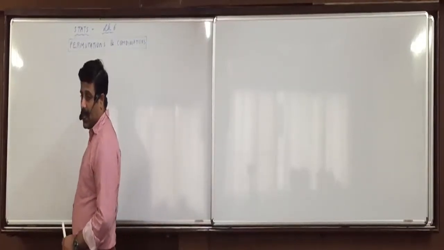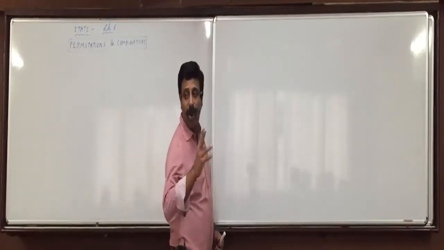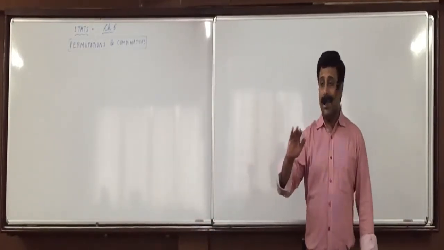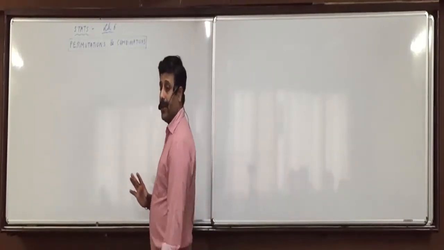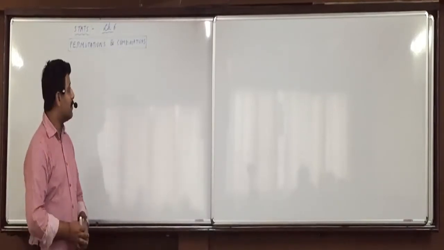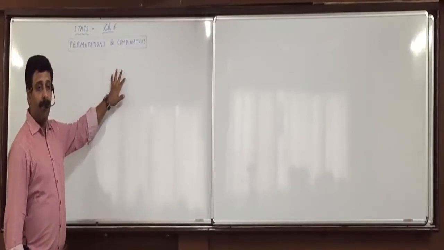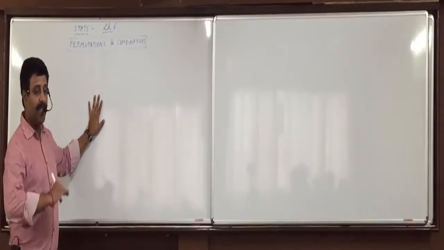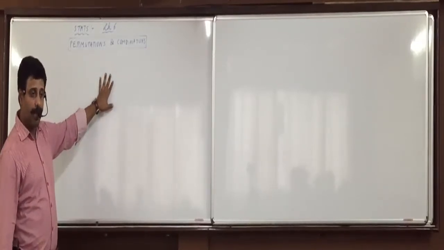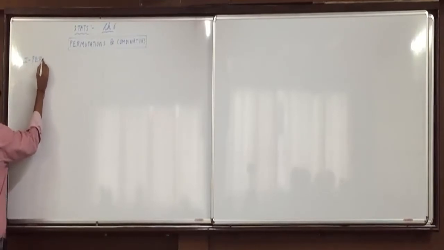So, permutations and combinations. Now, this chapter is divided into 3 parts, 3 topics. One topic is permutations, second topic is combinations, and one more topic is binomial expansion. The name of the chapter is written only as permutations and combinations, but it includes 3 topics. Okay, we shall start with the first topic today, that is permutations.